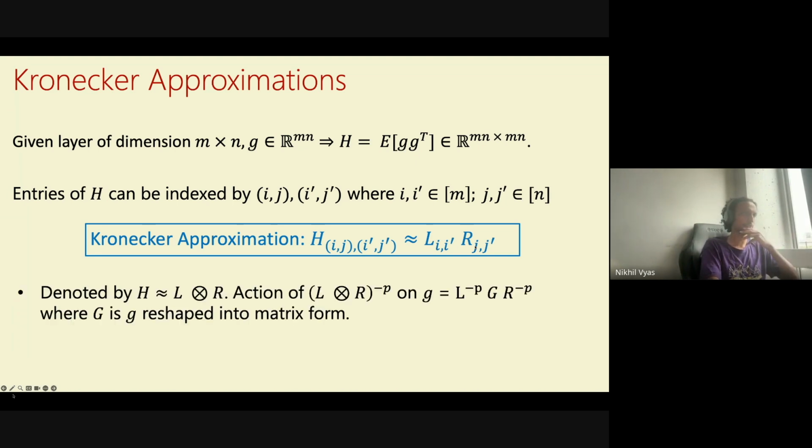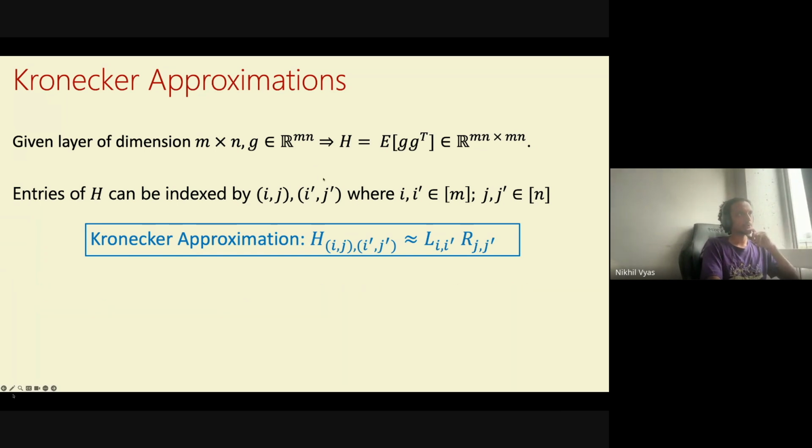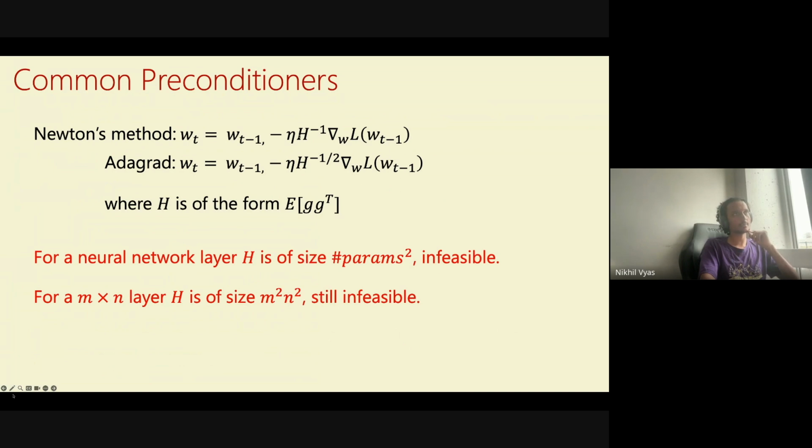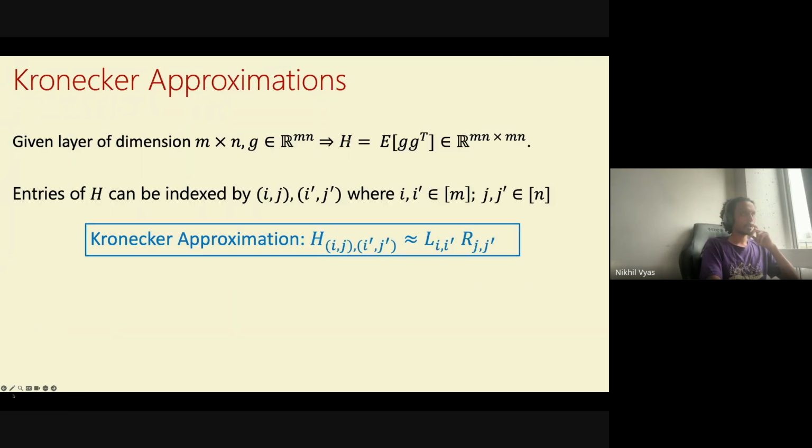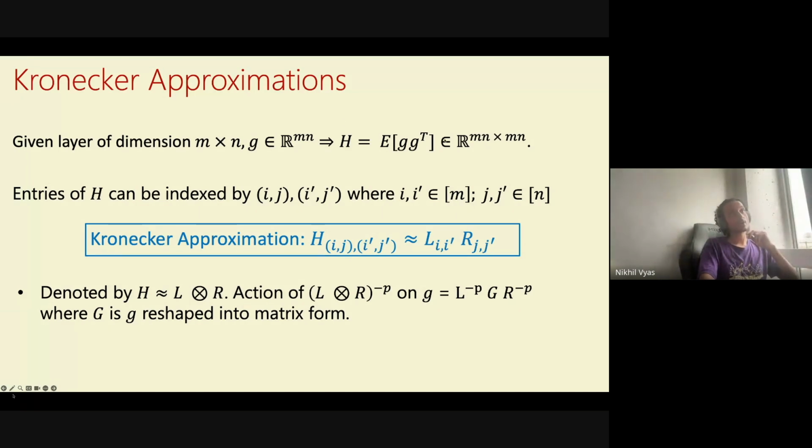But maybe here's a better intuitive way to think about Kronecker approximations. Note that what we want to do is take a matrix and multiply it to the gradients. It turns out that if your matrix is of a Kronecker product form, then multiplying the matrix to the gradient is the same as the following. Remember, the gradient is the gradient of a linear layer, so it's an mn-dimensional gradient. You can also think of it as an m cross n matrix. Kronecker products are such that when you multiply H to G, that's the same as left and right multiplying these L and R matrices to the G matrix.